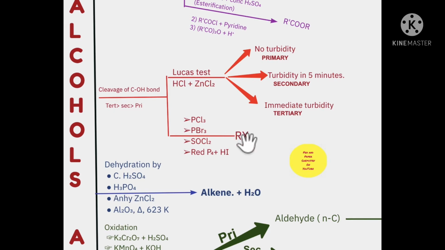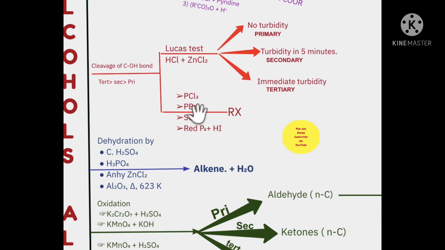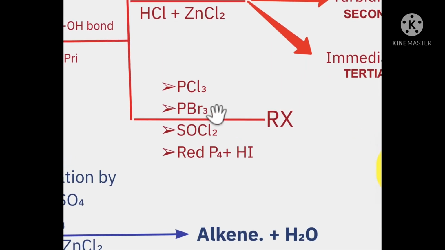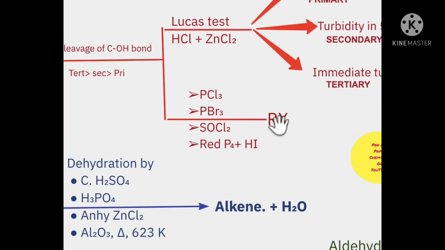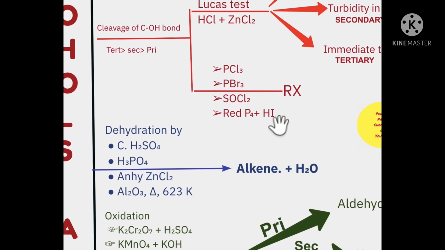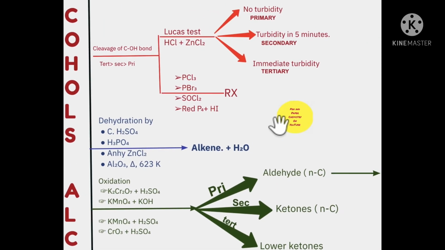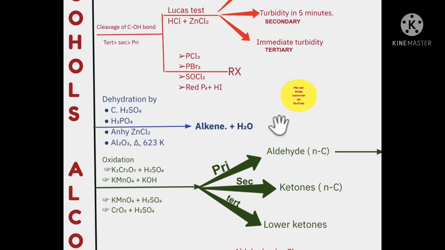In fact, there's an alternate way to convert alcohols to alkyl halides. How do we do that? By reacting with compounds like PCl3, phosphorus trichloride, PBr3, phosphorus tribromide, SOCl2, red phosphorus and HI. That's PCl5 as well, right? So all of these are causing the alcohols to convert into the alkyl halide, which is not easy, right? Please do continue following the channel, because we will be writing the reactions for each one of these.